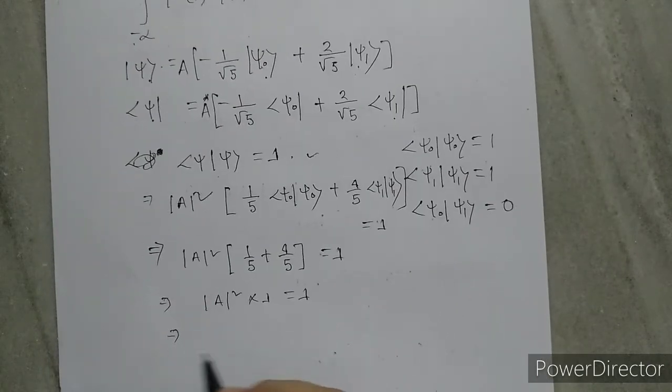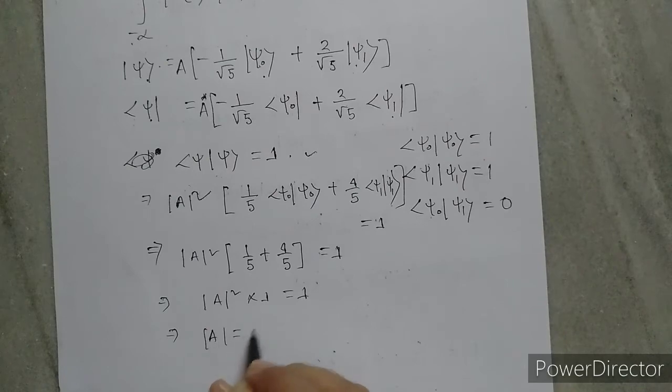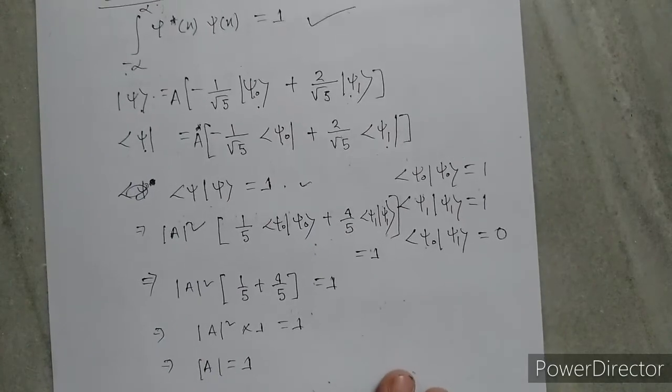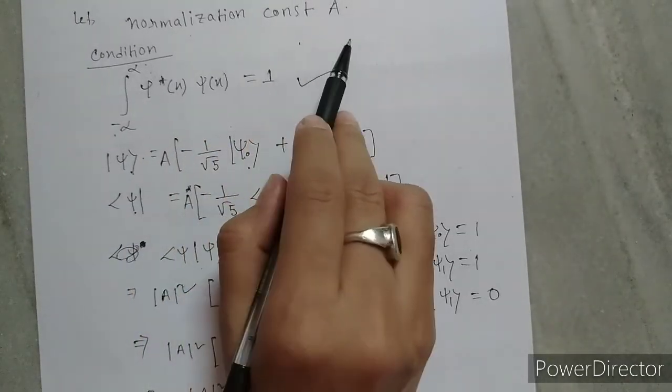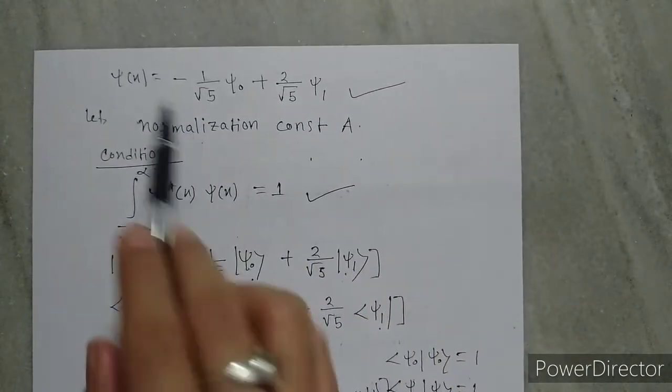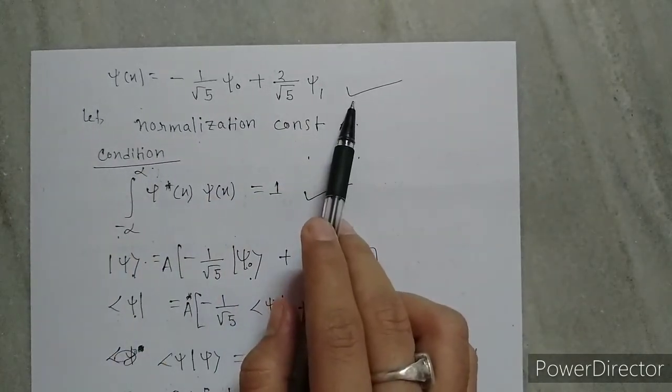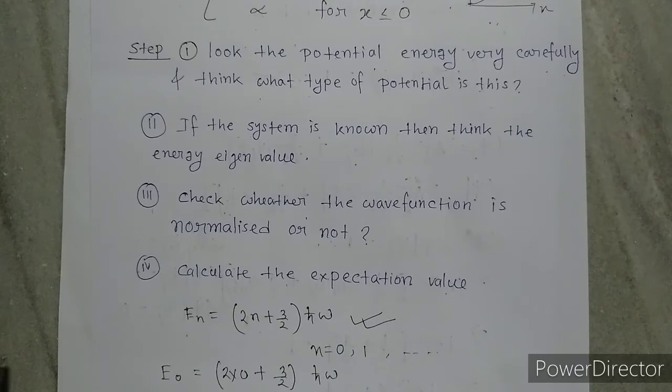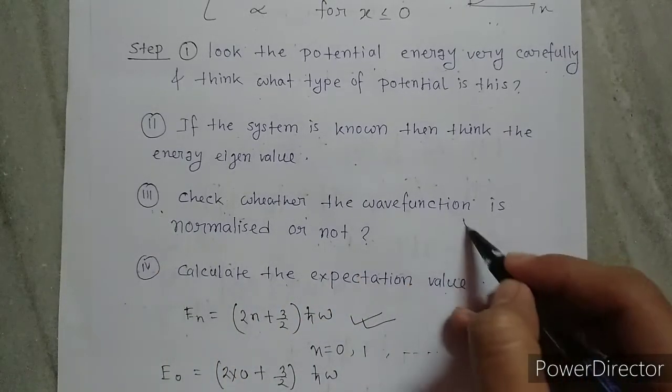So mod a equals to 1. Okay, so the normalization constant is 1, that means the wave function is normalized. So up to step 3 we have done this.